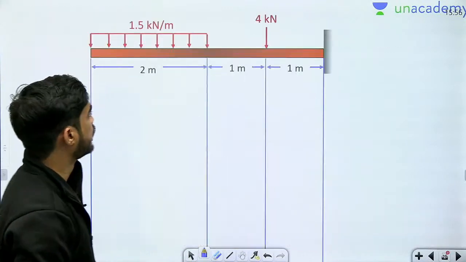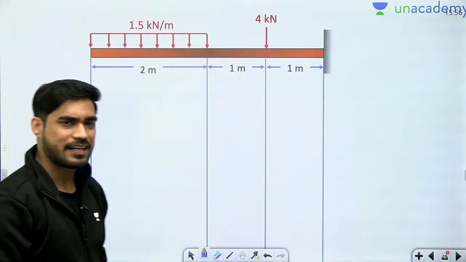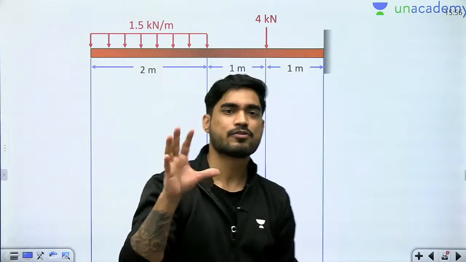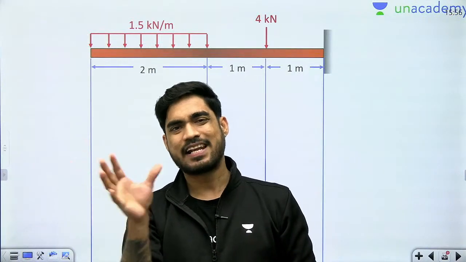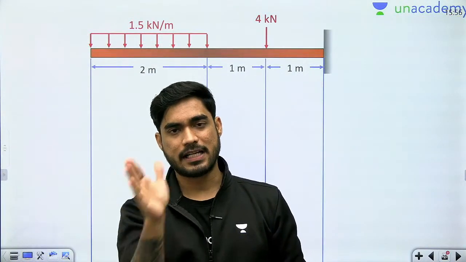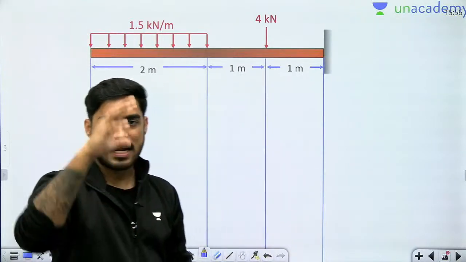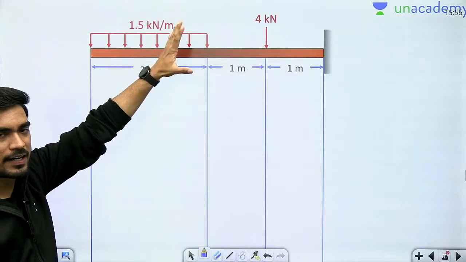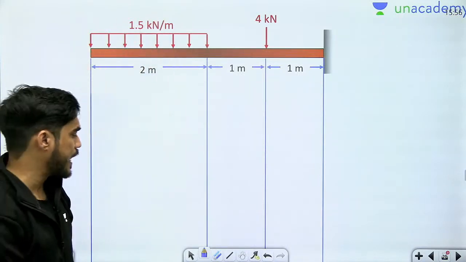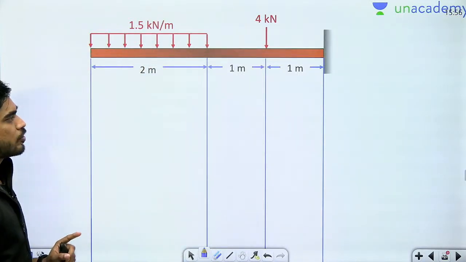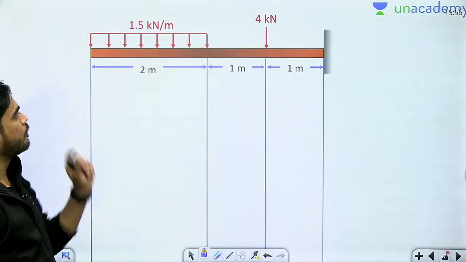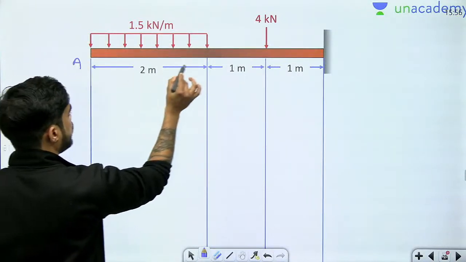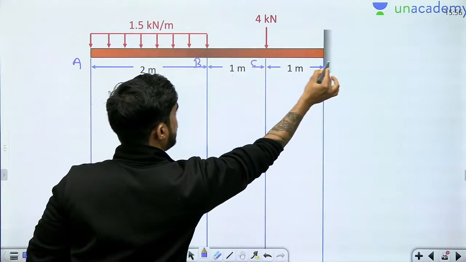Okay. Now beta, let's understand the shear force and bending moment diagram using examples. So we'll solve one example of each beam: cantilever, simply supported and overhang, so that you will remember. So beta, let's say this is a cantilever beam. Quickly we will draw the shear force diagram first. In order to draw the shear force diagram, we will start from left. Let's name these points. So this is A, B, C, D.